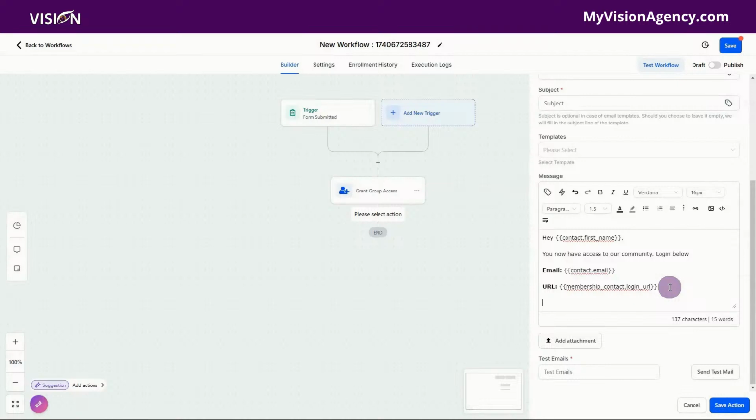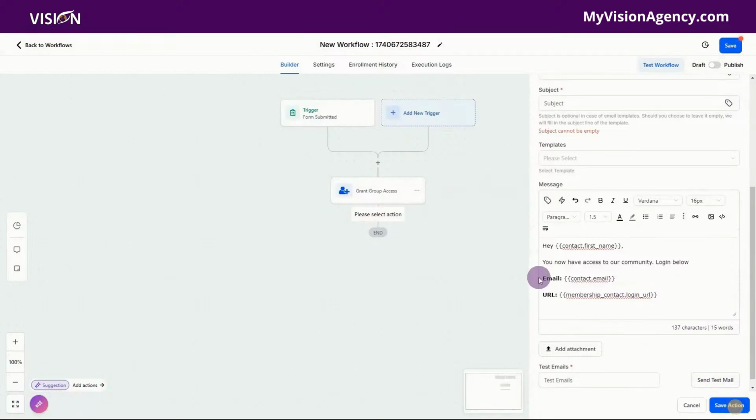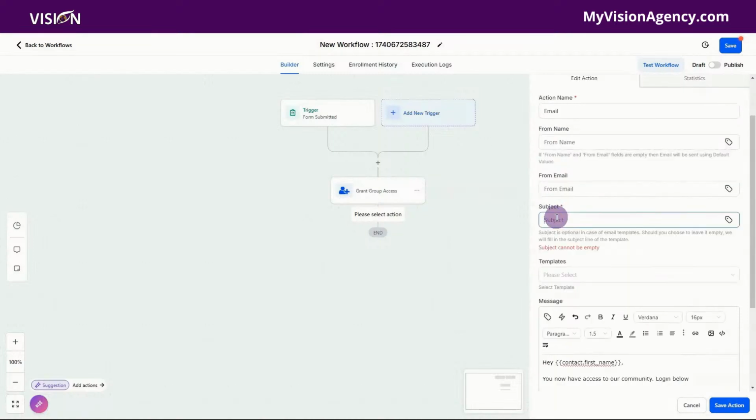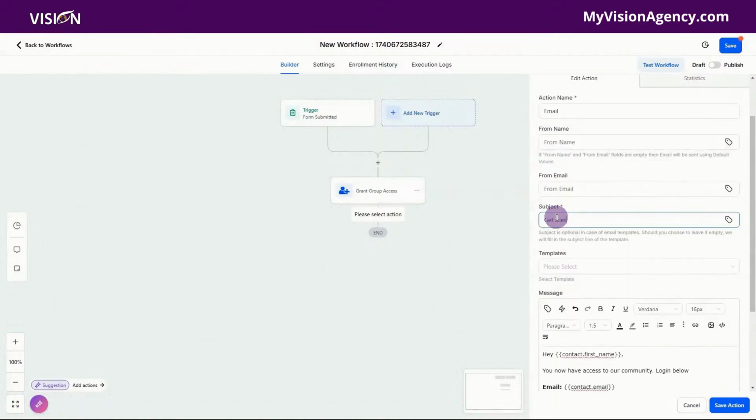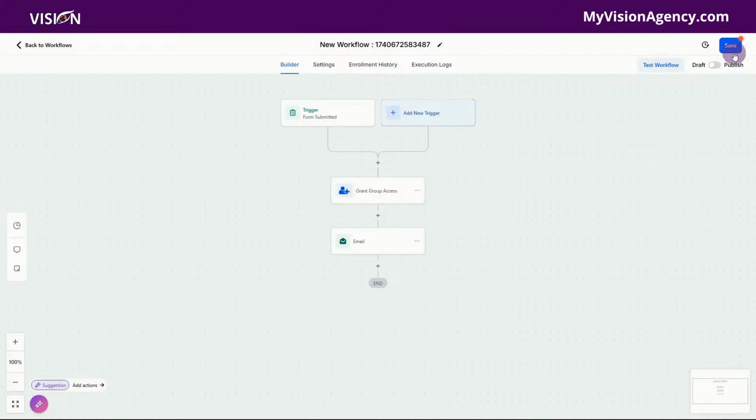Now, what I would do also is put a little bit of information in this email about your business, how they can contact you, any cool things they want to know, just to give them a little bit more incentive to go ahead and go to that free community. I'm going to leave that as is and save action. Actually, we do need a subject line: get access here. Now that's super lame, but you guys get the point. I'm going to save action and save here.